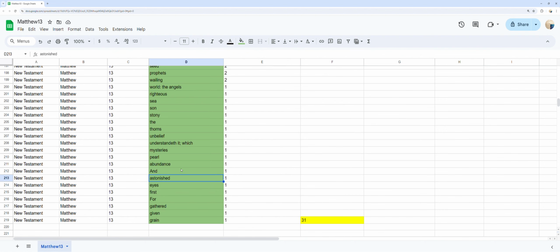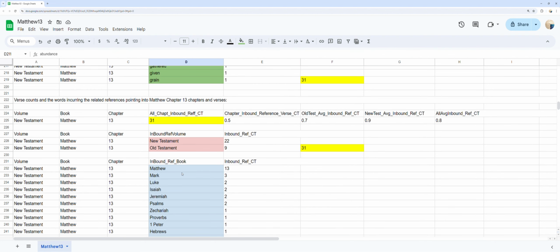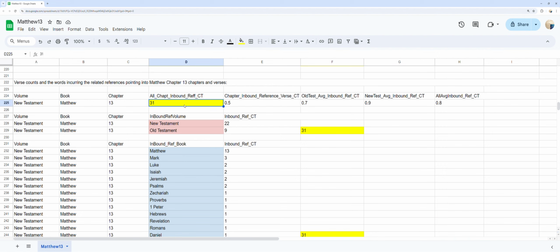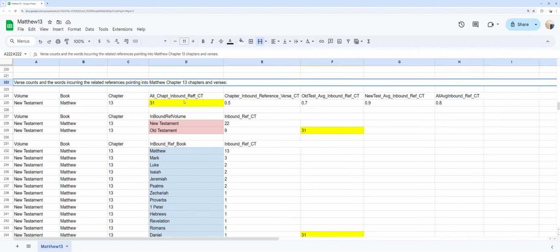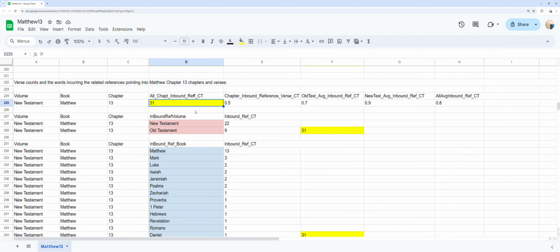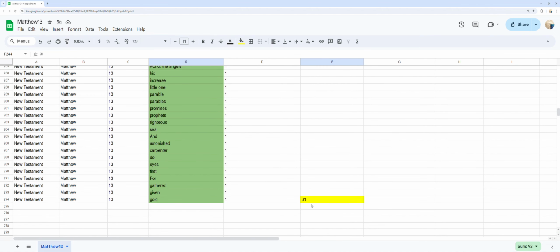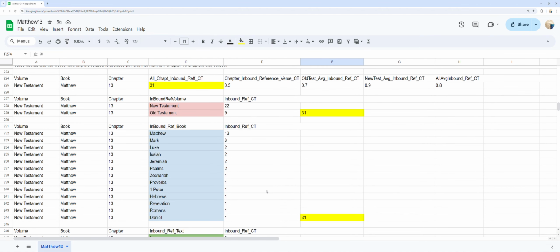Verse counts and the words incurring the related references pointing into Matthew chapter 13 verses. You can see in yellow the total inbound related references pointing into Matthew chapter 13 at 31 references, as well as the counts per each verse in Matthew chapter 13 and the average inbound reference per verse at 0.5 per verse, and the per verse rates for the Old Testament, New Testament, and both to the right for comparison.